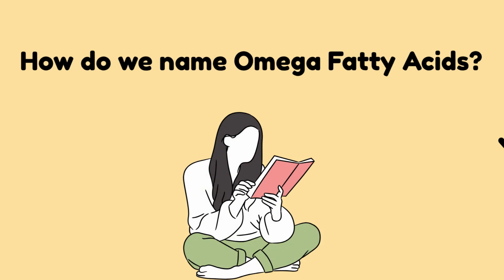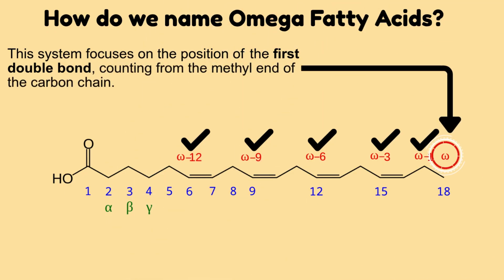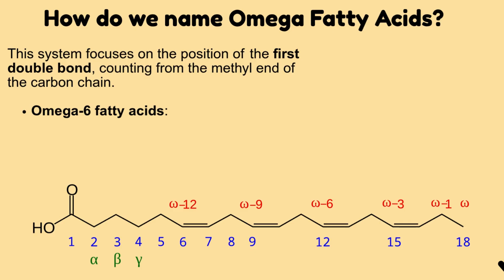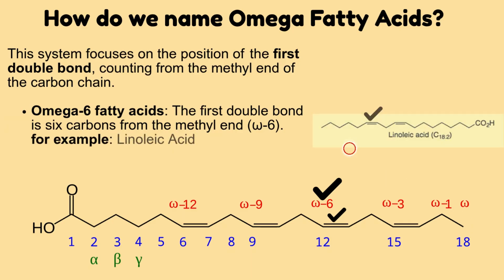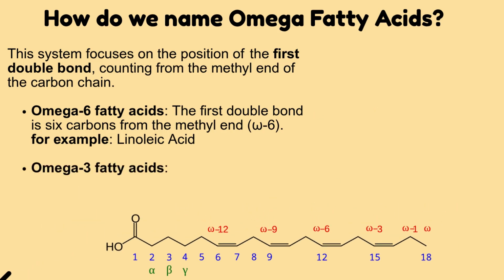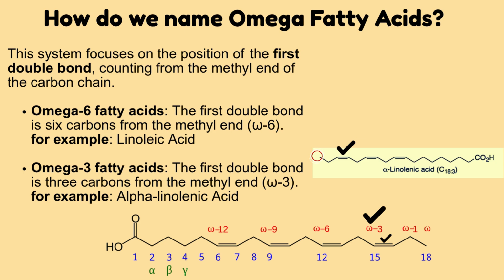How do we name omega fatty acids? This system focuses on the position of the first double bond, counting from the methyl end, the omega end of the carbon chain. Omega-6 fatty acids: the first double bond is 6 carbons from the methyl end. For example, linoleic acid is an omega-6 fatty acid. Omega-3 fatty acids: the first double bond is 3 carbons from the methyl end. For example, alpha-linolenic acid is an omega-3 fatty acid.